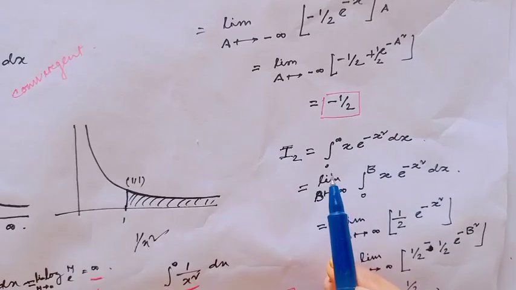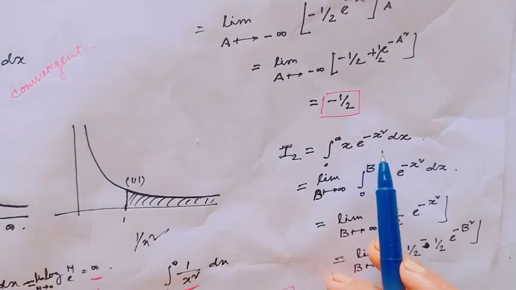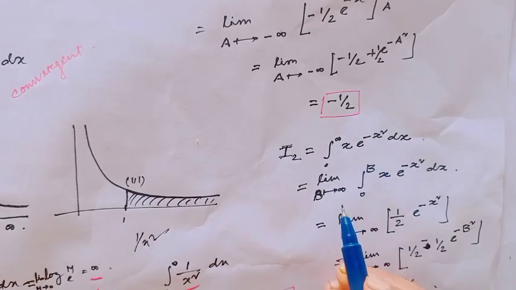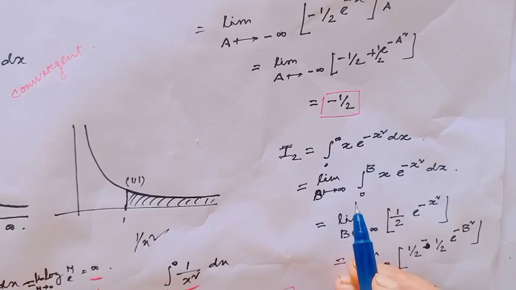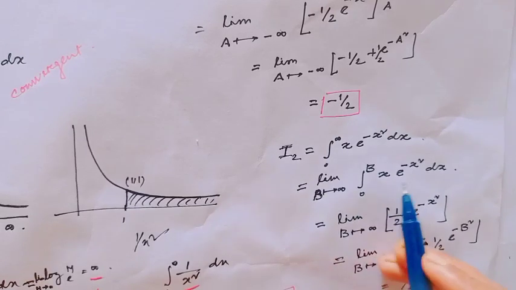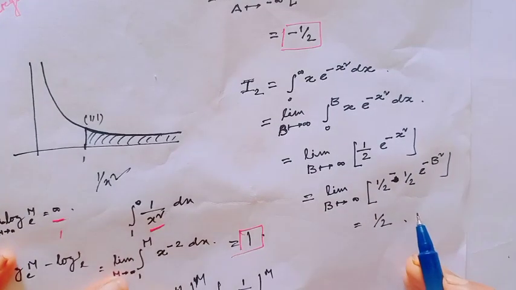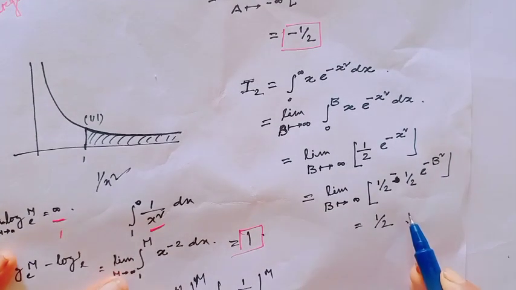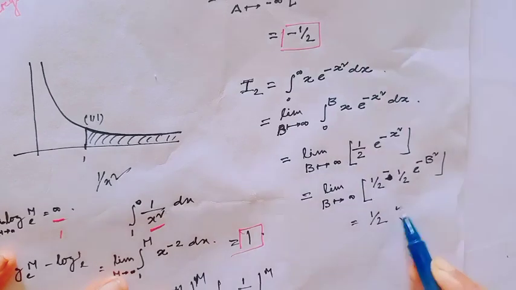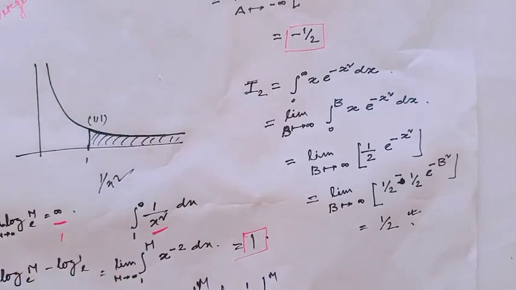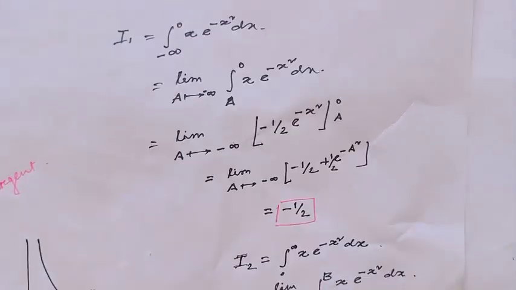And I2 equals the integral from 0 to infinity of x e^(-x²). This value is the limit as b tends to infinity of the integral from 0 to b of x e^(-x²), and after evaluating the limit, this value is half. Therefore, I1 equals minus half and I2 equals plus half.